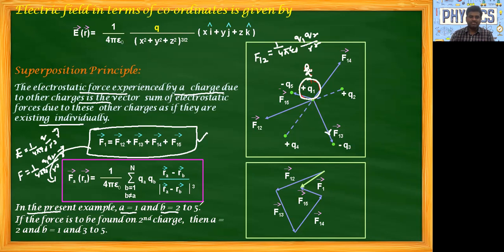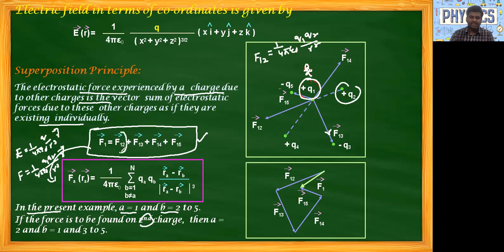And in another example, if you want to find the force on the second charge, now here it will be changed. Our A is equal to 2 and B is equal to 1, B is equal to 3, B is equal to 4 and B is equal to 5. Where we are finding, that is important, that is constant. If you want to find here, from this one point we get all the forces. That is, if you want to find plus Q1 to Q2, similarly Q1 to Q3, Q1 to Q4, Q1 to Q5. This is the summation over all.